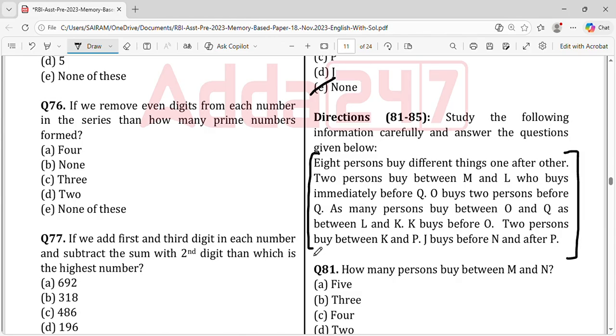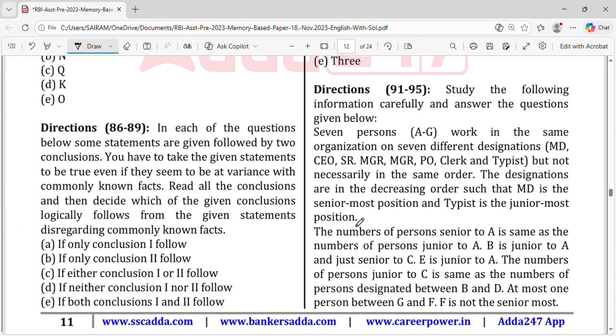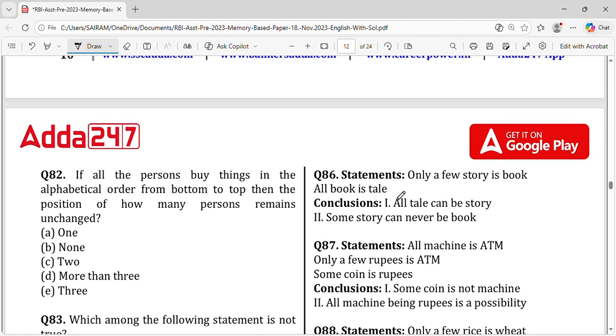And this now is a question from buying things. I have to make a list of all the 8 persons and see who buys after whom. We'll discuss this in detail in the upcoming sessions. And this is conclusion, statement and conclusion. So you have to work it out. I hope this is something I have seen in this exam.